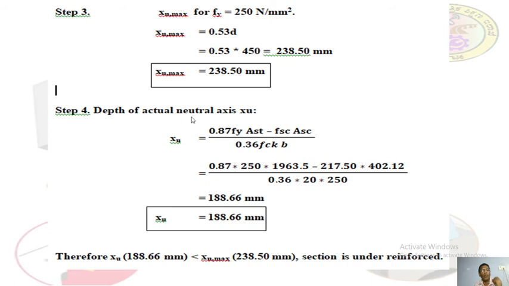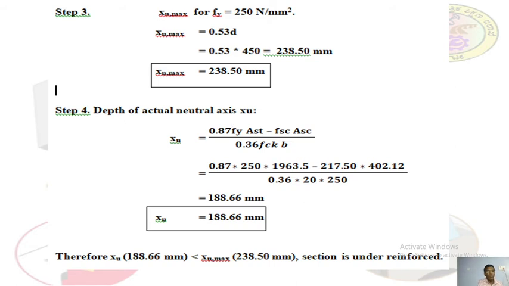Now find the depth of actual neutral axis. Look at this actual neutral axis equation: 0.87 fy Ast divided by 0.36 fck b. This formula is the same as what you have done in the singly reinforced beam. Only this is the new term: minus fsc into Asc. So write 0.87 fy Ast minus fsc into Asc divided by 0.36 fck into b. Please remember this fsc into Asc term. You can copy it from the code book also.